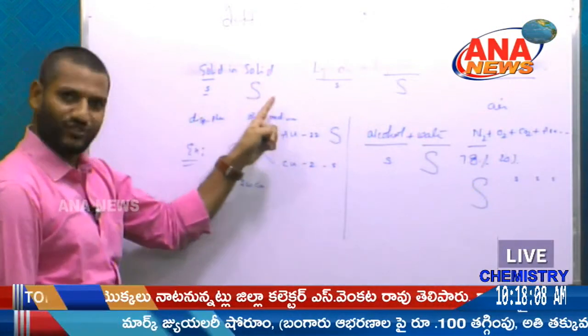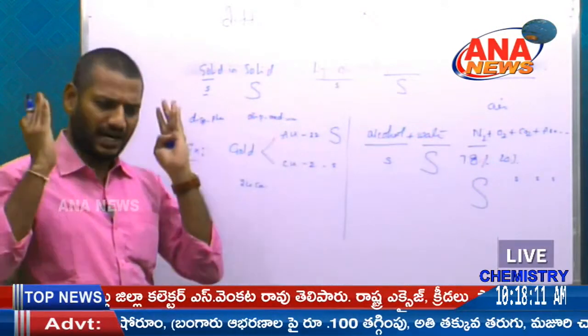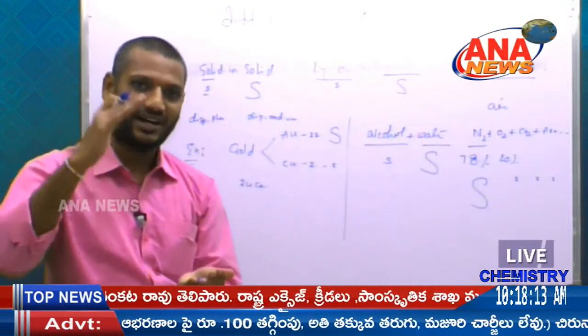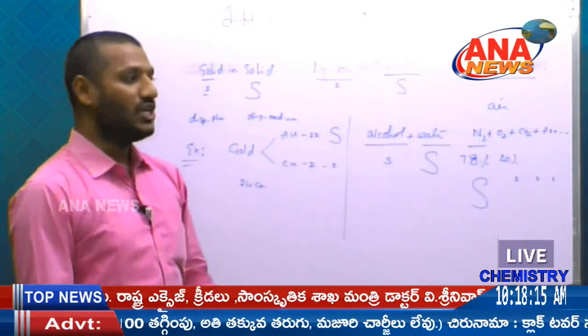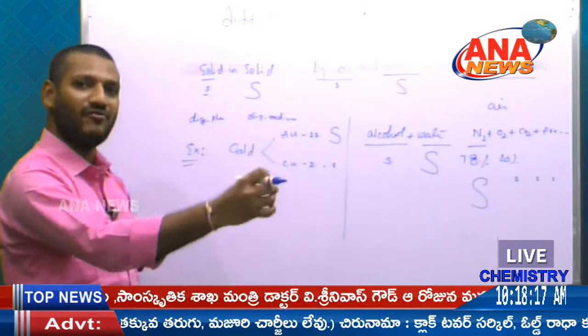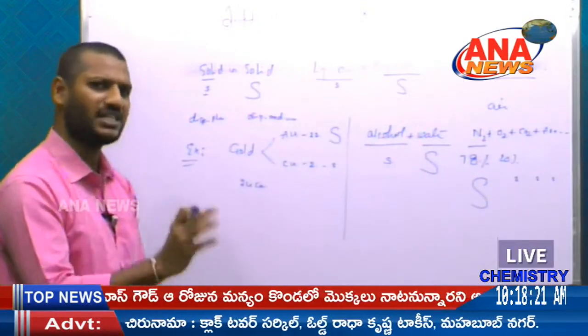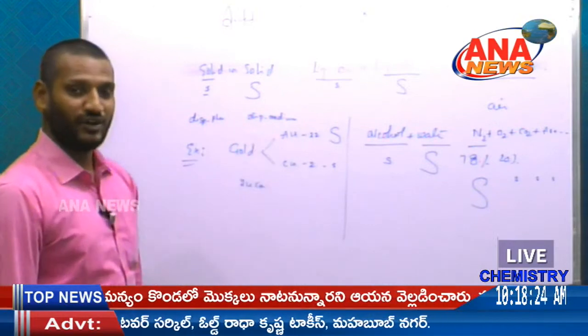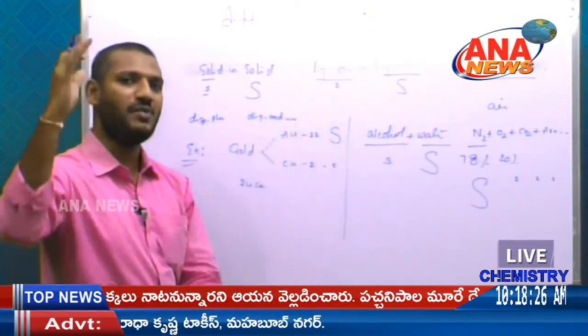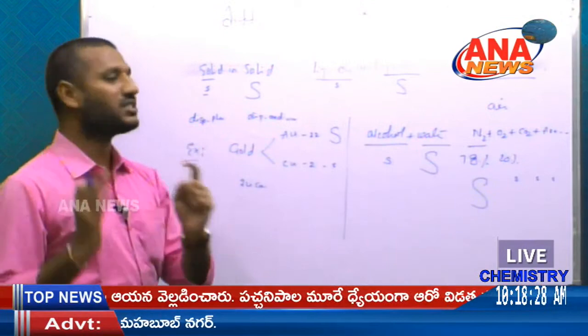Not only solid in a solid, there is also a solid in a gas, that is camphor. So camphor is a gas. Under high pressure conditions it can be converted into a solid. When we burn the camphor, it can be completely converted into the gaseous state because it is a gaseous state only. Like liquid petroleum gas, all those gases under high pressure conditions become liquids, that is one of the properties of these solutions.